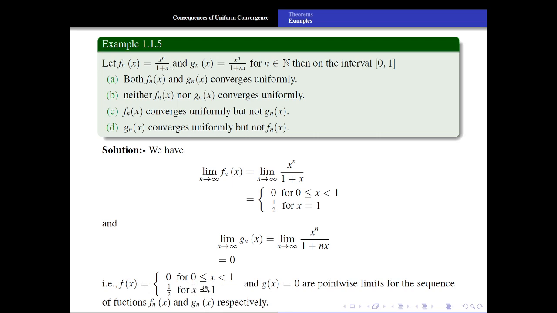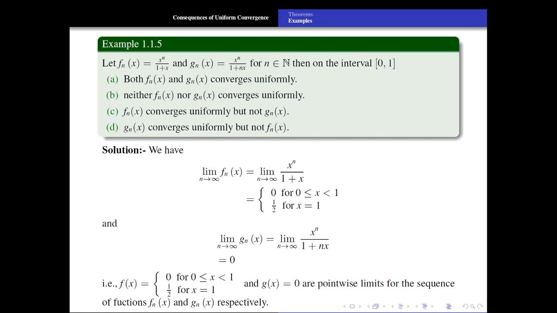We are using the negation of the statement, that is, p implies q is equivalent to not q implies not p. That is, if the limit function is not continuous, then the convergence is not uniform. That is, fn of x does not converge to f of x uniformly. It converges pointwise but not uniformly. But for gn of x,